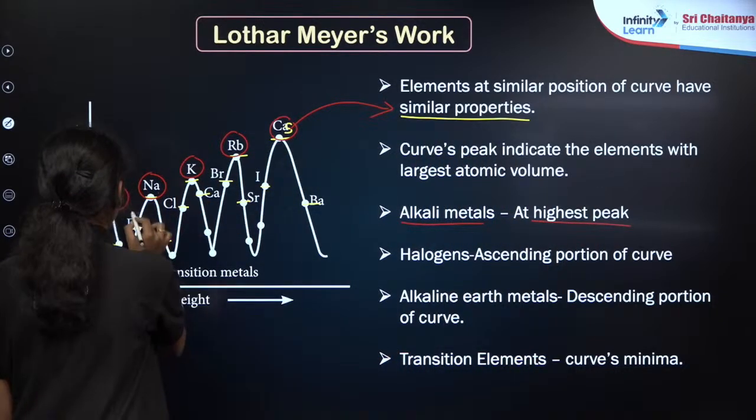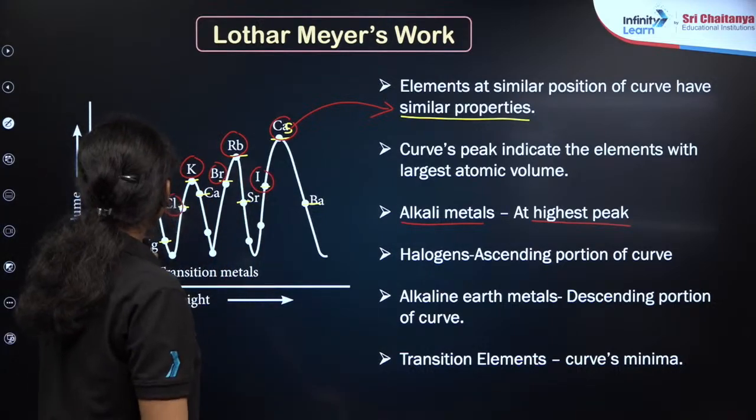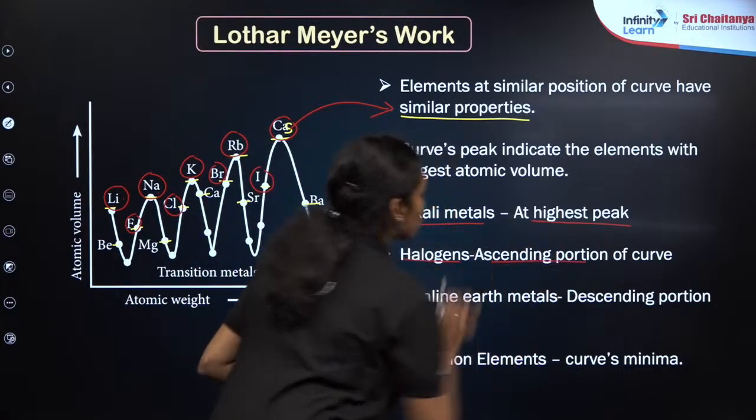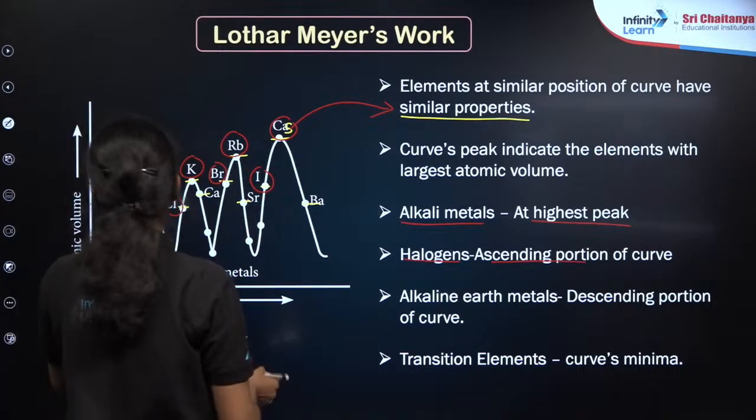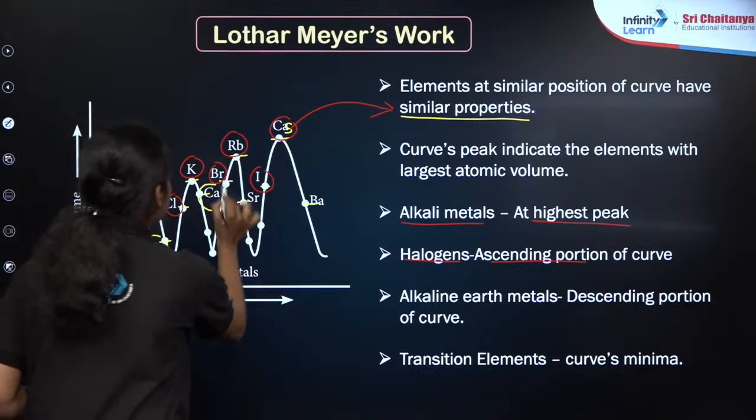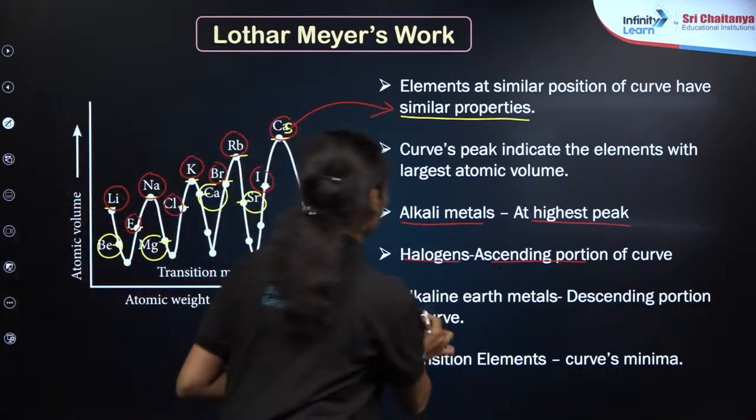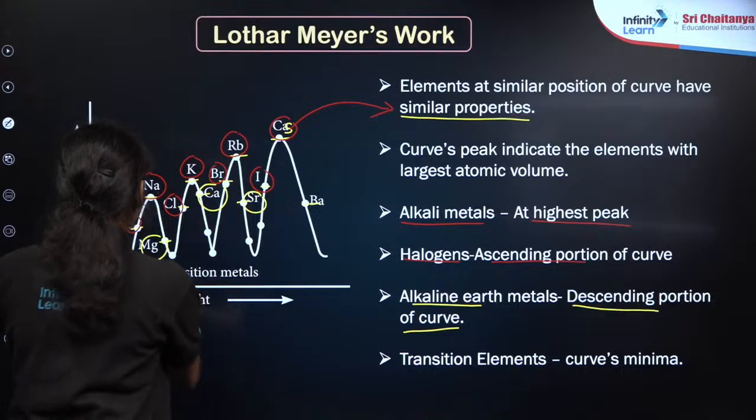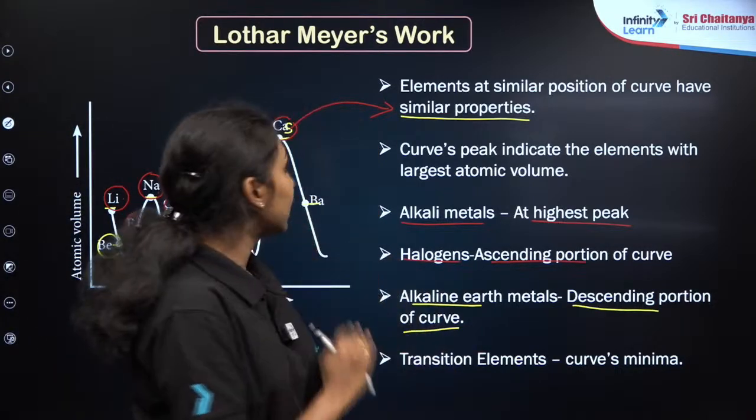Similarly, fluorine, chlorine, bromine and iodine, the halogens, are present in the ascending portion of the curve. Similarly, the second group elements like beryllium, magnesium, calcium and strontium belong to the descending portion of the curve. And at the minimal position of the curve, you can see that these are the transition elements. These are the classification of the elements made by Dobereiner.